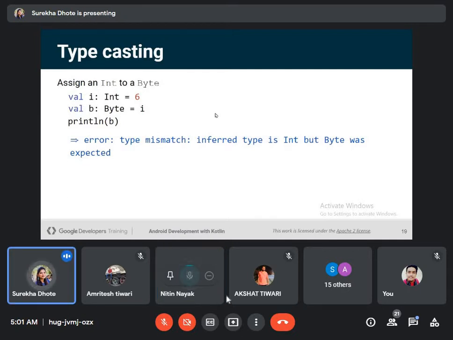Here is a small exercise for us about typecasting.